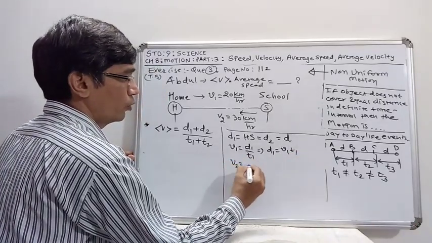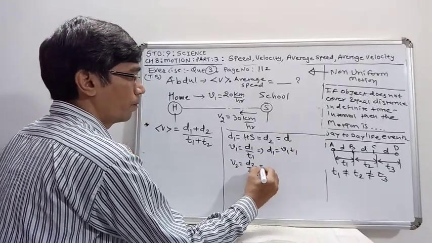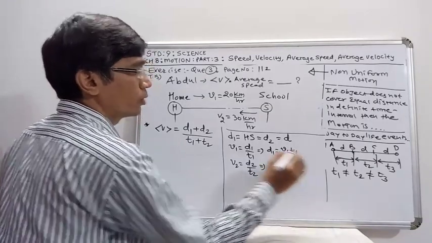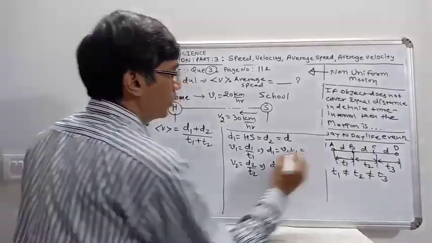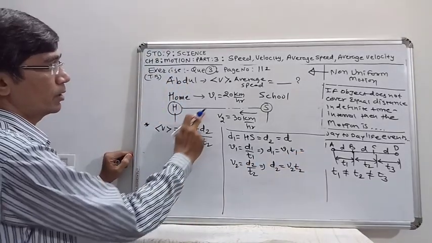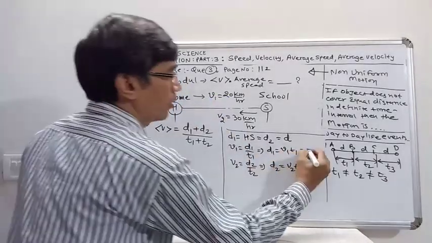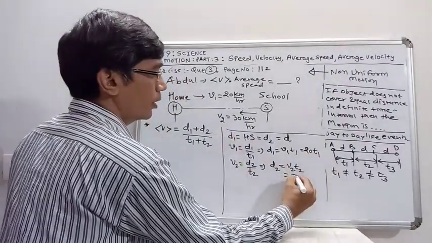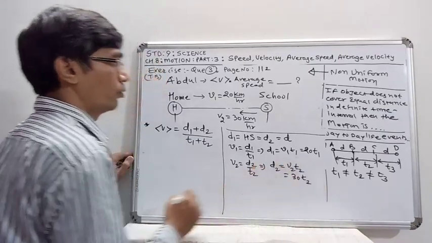Another case, V2 is equal to d2 upon t2, which implies d2 is equal to V2 into t2. So V1 t1 is written as 20 t1 and V2 t2 is written as 30 t2.